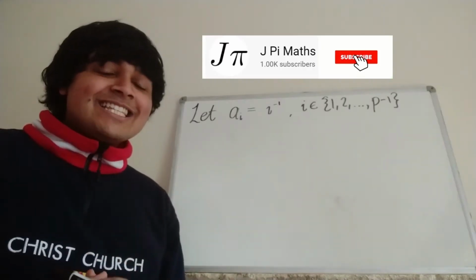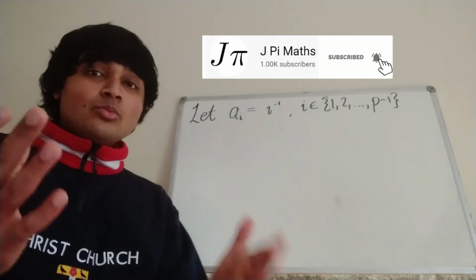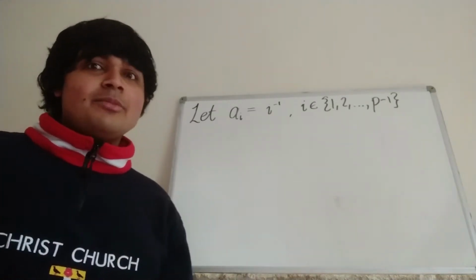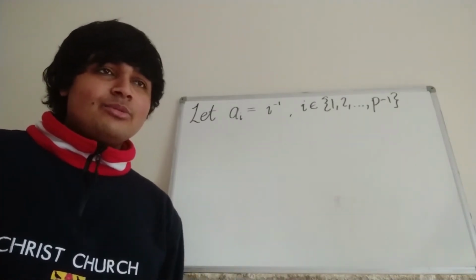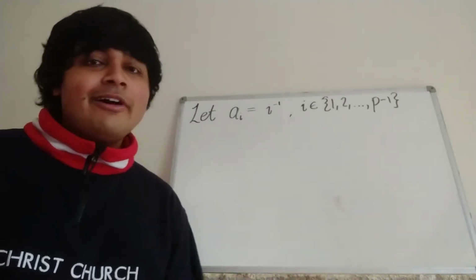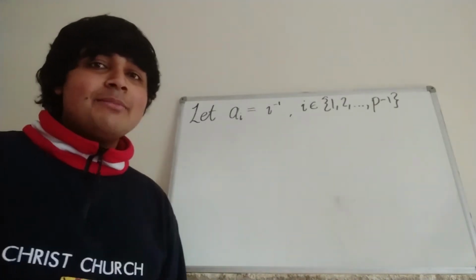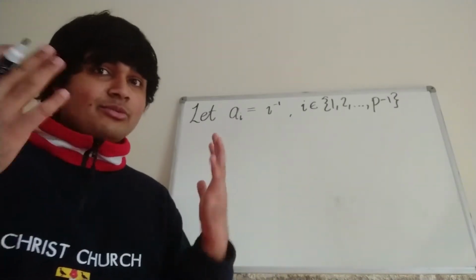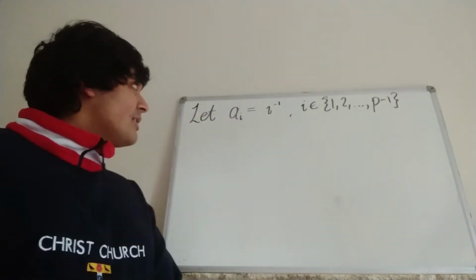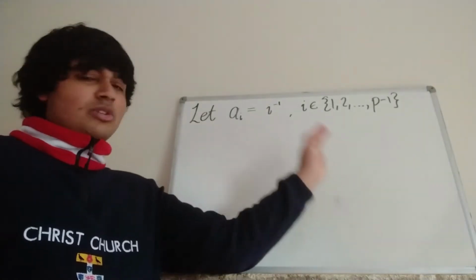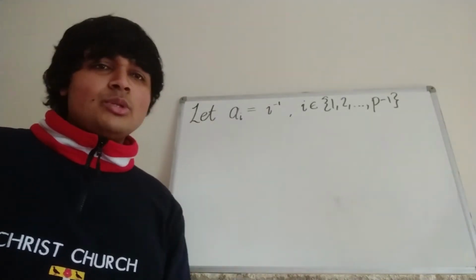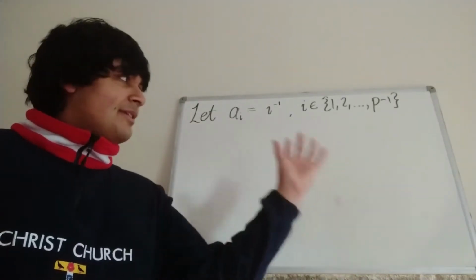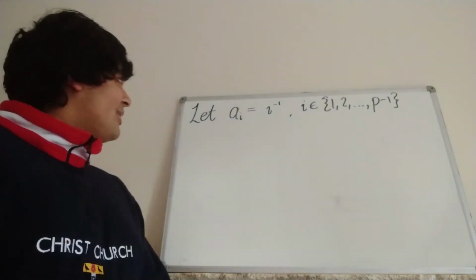Okay, so the answer to this problem is yes. No matter what prime number you give me, provided that prime number p is bigger than 3, or bigger than or equal to 5, I can always find a sequence of p minus 1 integers that are wonky. And I'm just going to show that by giving you an example of p minus 1 integers. So what we're going to do is assume that all the congruences that I write down on the whiteboard are mod p, just so I don't have to keep writing out mod p on the whiteboard.